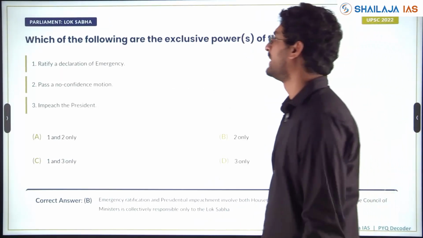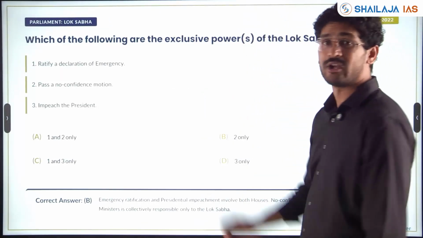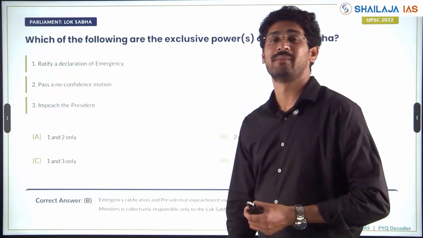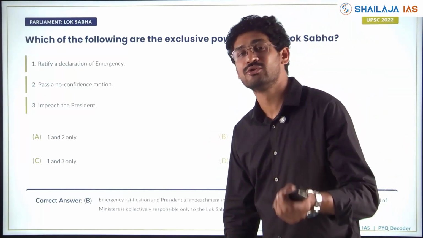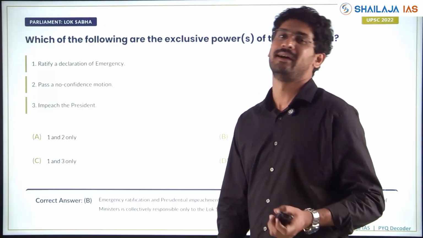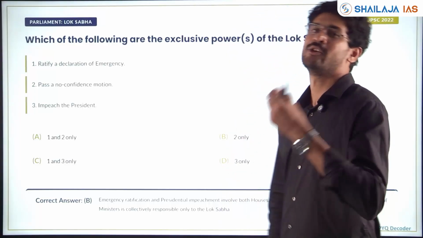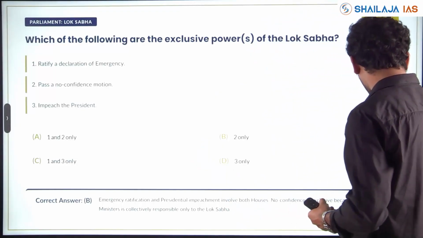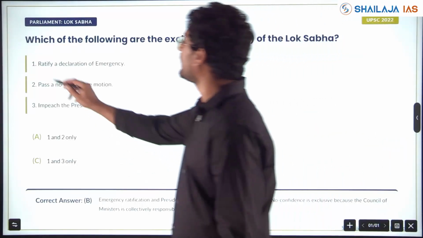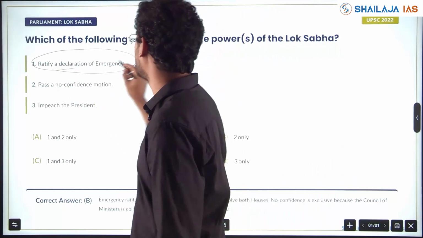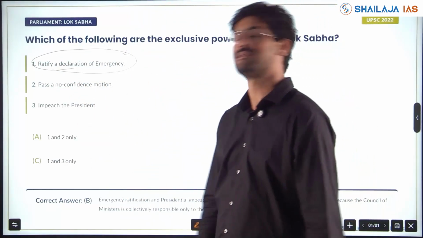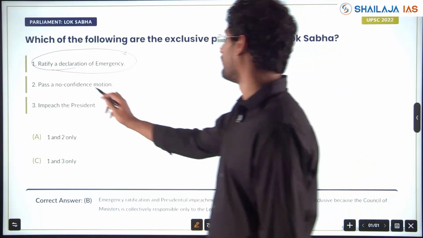Next, again Parliament, Lok Sabha. Which of the following are the exclusive power of the Lok Sabha? Question might be, which of the following are the exclusive power of the Rajya Sabha? Okay, when you see this, you should be able to understand what other themes can come. Ratify a declaration of emergency. No, with respect to emergency, both Lok Sabha and Rajya Sabha have equal powers. So statement 1 is wrong.